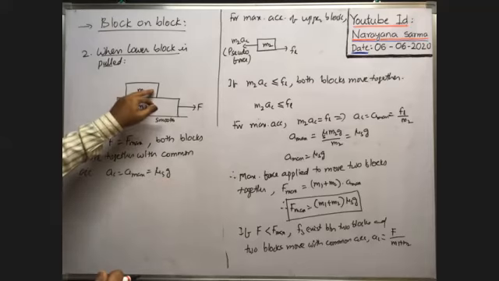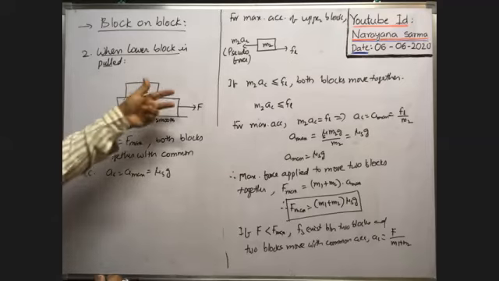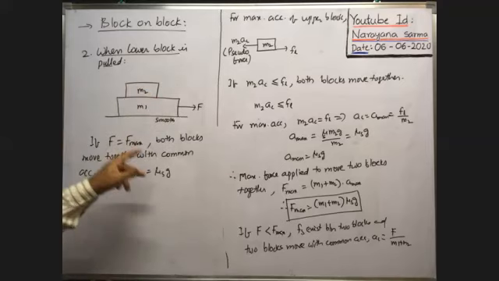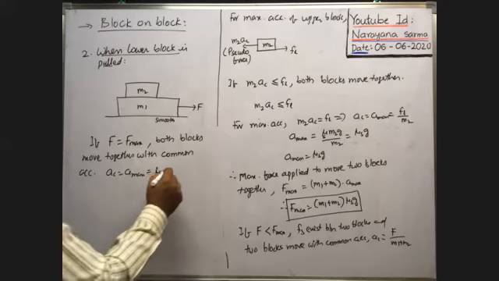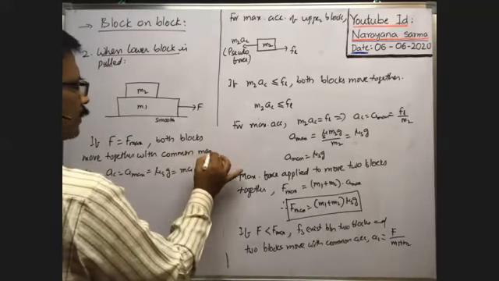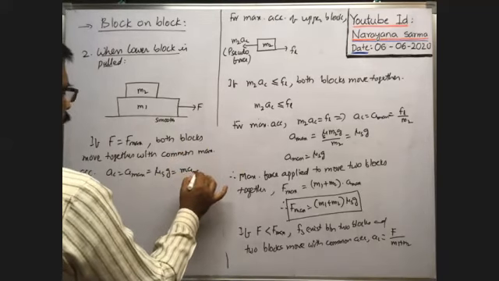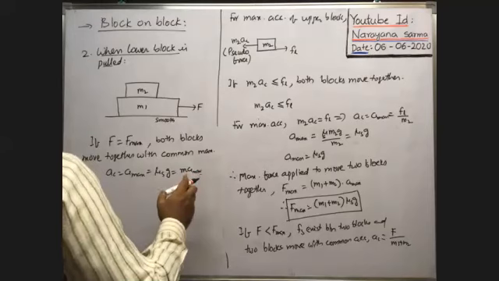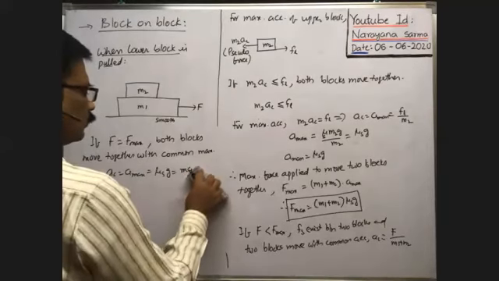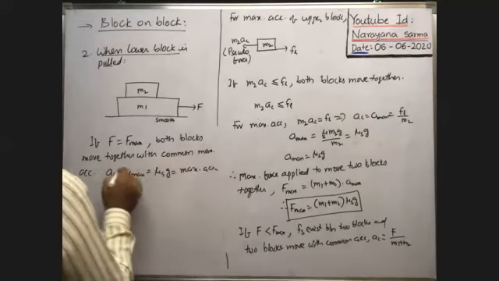As limiting friction exists here, this block cannot move over the other block separately. Both move together. That's why both blocks move with the maximum acceleration mu s into g. It is the common maximum acceleration. Maximum acceleration. It is also an important point.